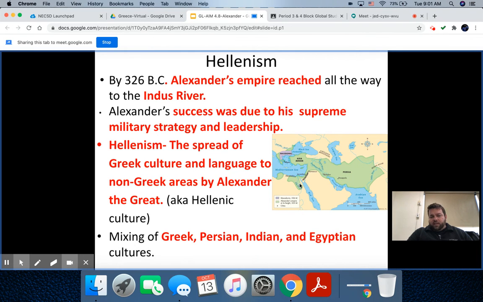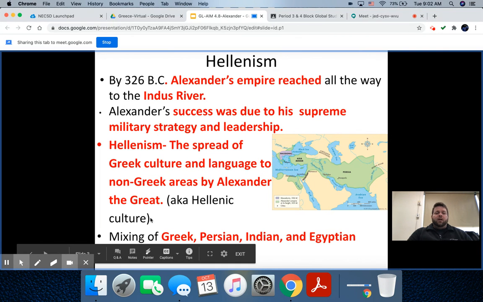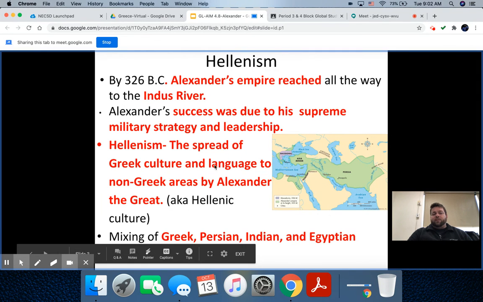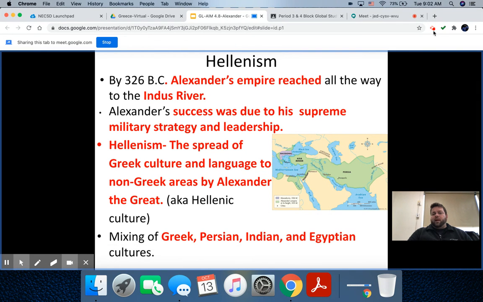You can see he's into the Egyptian Nile River Valley here. So this is basically just a fancy and specific form of cultural diffusion. That's what we really need to know. So, cultural diffusion that is specific to Alexander the Great as he spreads Greek culture to non-Greek areas is called Hellenism or Hellenic culture. So, we absolutely, absolutely, absolutely must know what Hellenism is. And we also need to be aware that it may be referred to as Hellenic culture or Hellenism, either one. If you see any of these vocabulary terms, they're talking about the same thing. They're talking about this. So that's what we absolutely must know, okay?